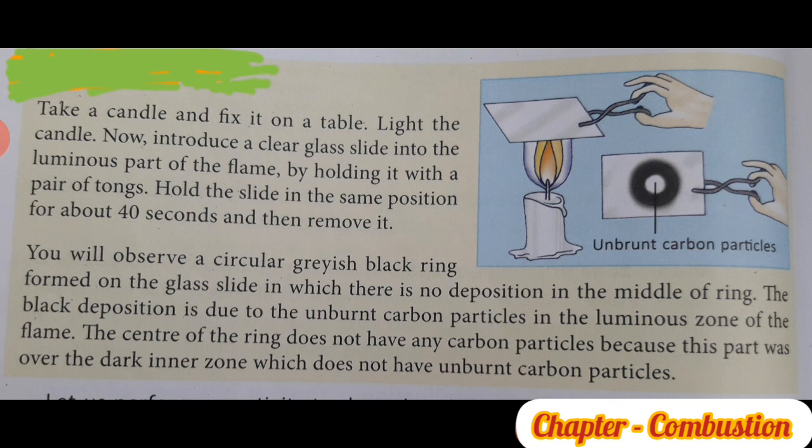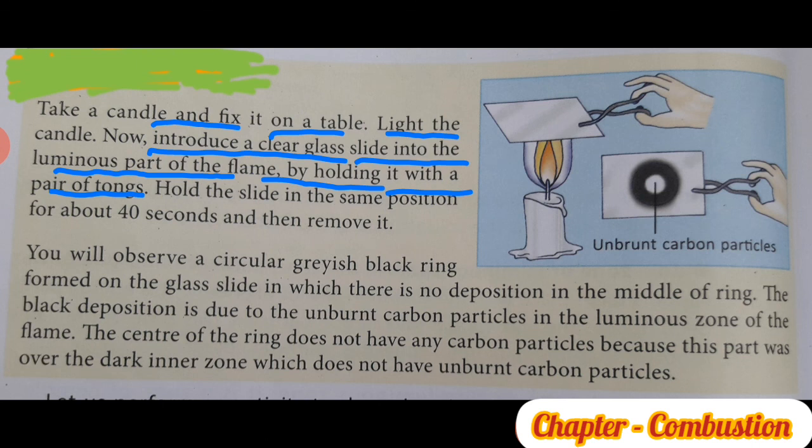Now we can perform an activity to show that the luminous zone of the candle flame contains unburned particles of carbon. Take a candle, fix it on a table, light the candle, and introduce a clear glass slide into the luminous part of the flame, holding it with a pair of tongs. Hold the slide in the same position for about 40 seconds.